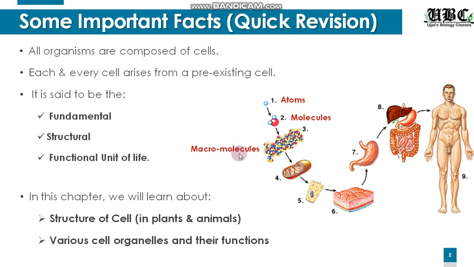The best example that comes to my mind right now is the genetic material, the DNA, the deoxyribonucleic acid, which is found in the nucleus of the cell, inside the chromosomes. Now, what is the function of the DNA? It helps in transmission of the characters.